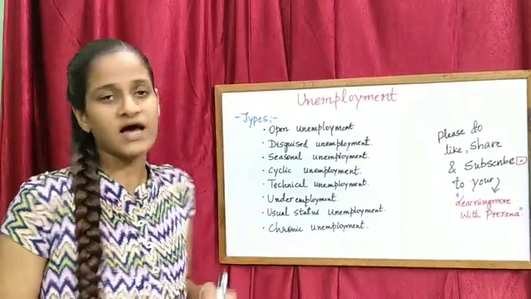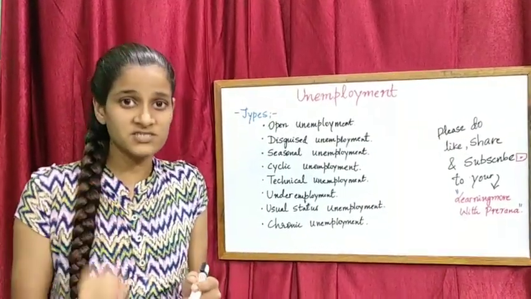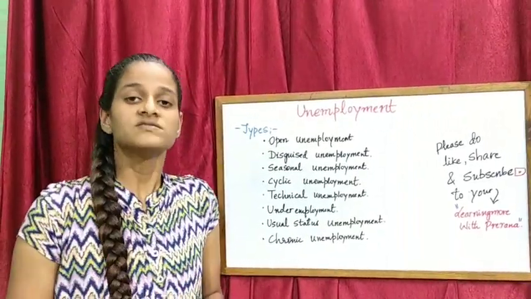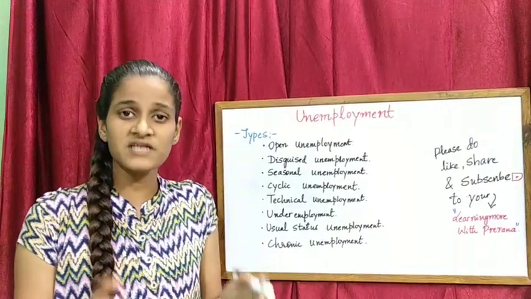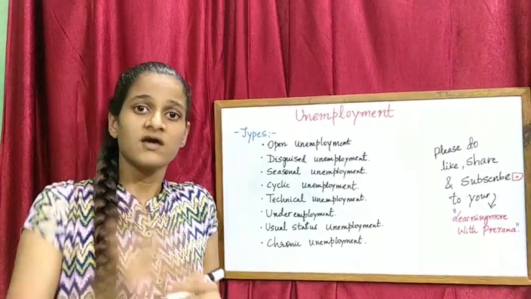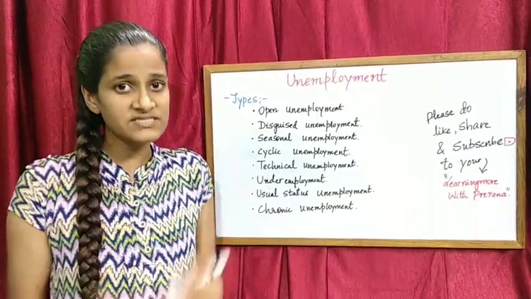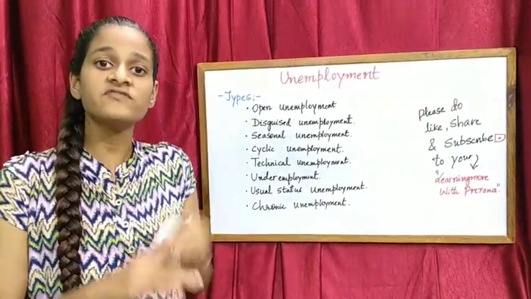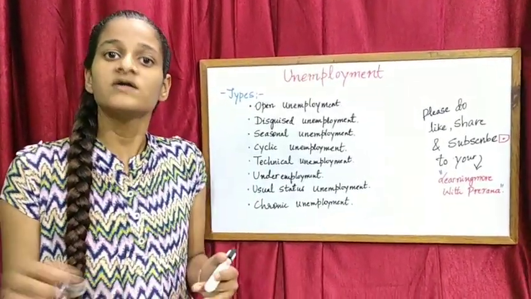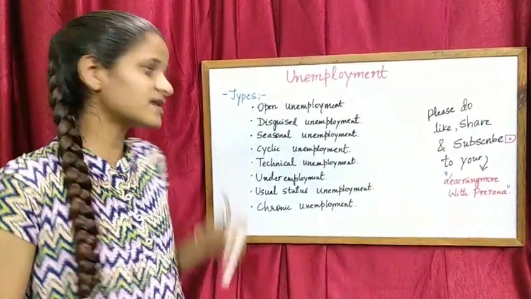Next, cyclic unemployment. Cyclic unemployment refers to the unemployment situation seen during the business cycle. Friends, this type of unemployment is usually seen during the business cycle, where we can see that in a boom stage, we have more employment opportunity, and in a recession, we have fewer employment opportunities, or nil employment, that is, employment will be very low, or there will be 0% employment.